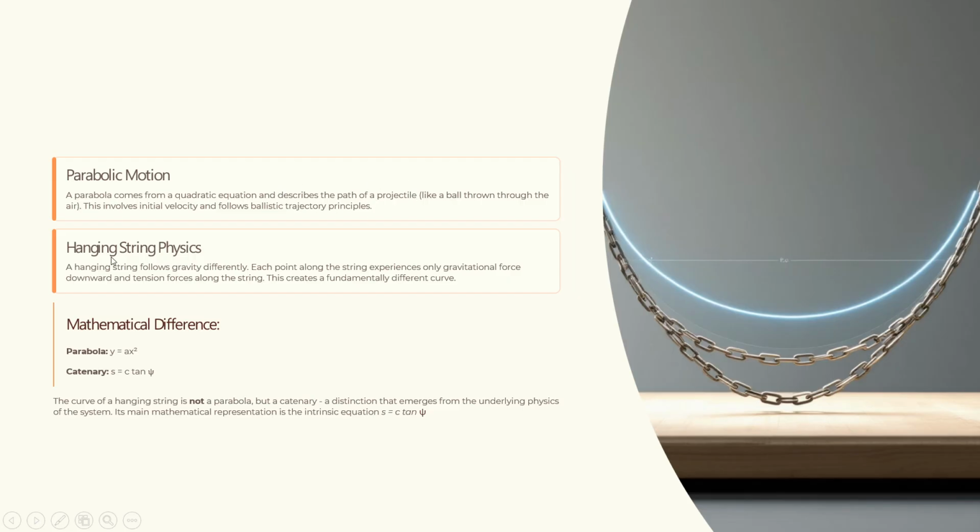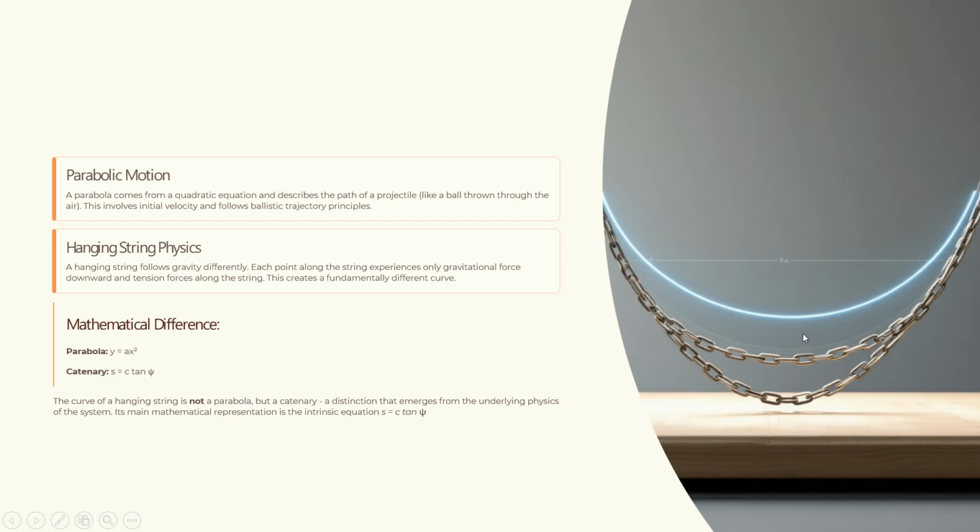And in catenary, a hanging string follows gravity differently. Each point along the string experiences only gravitational force downward and the tension force along the string. This creates a fundamentally different curve. This is catenary. So in the catenary, we have already seen it will have a gravitational force downwards and a tension in that string. So because of the gravitational force of its own weight, it forms the shape of the catenary, while a parabola describes the path of the projectile.